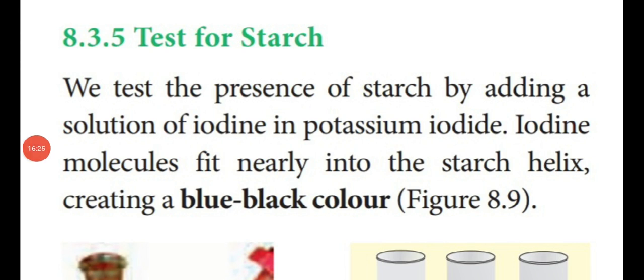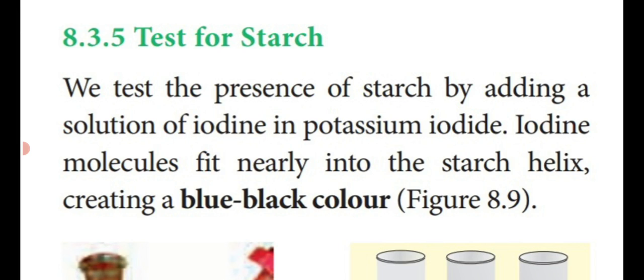Next topic, test for starch. How will you find out whether starch is present in the food material? That is said to be the test for starch. It is a practical oriented question. To test the presence of starch, add iodine solution in potassium iodide.